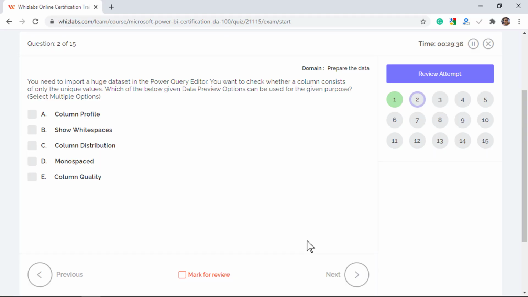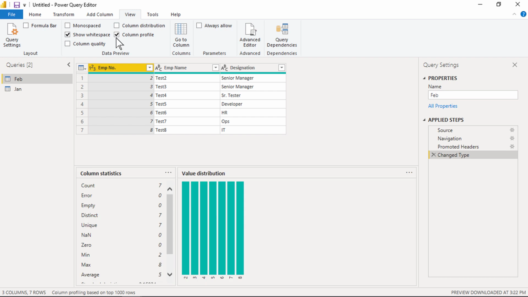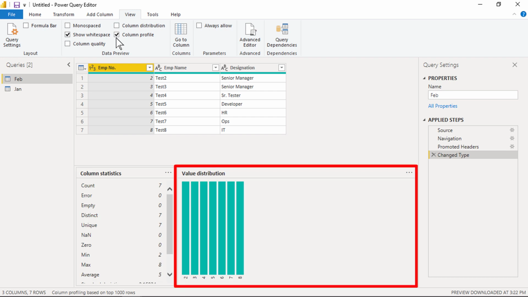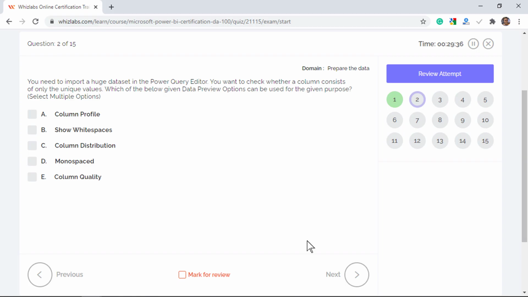Coming back to our question, the Column Distribution feature does help to know the number of unique values. And the Column Profile feature provides a more in-depth look at the data in a column. In addition to the column distribution chart, it also contains a column statistics chart. This feature too gives information about the number of unique values. So options A and C are the right answers.